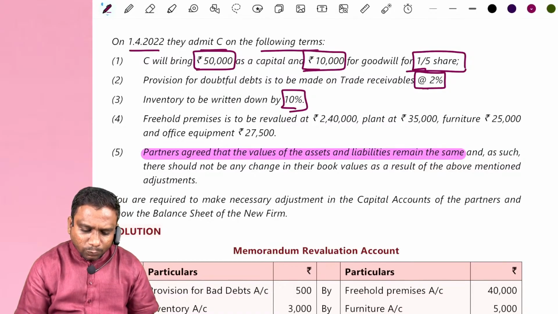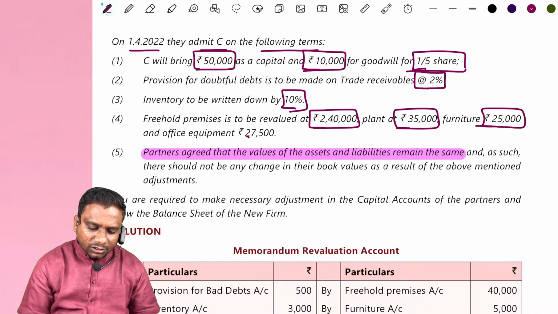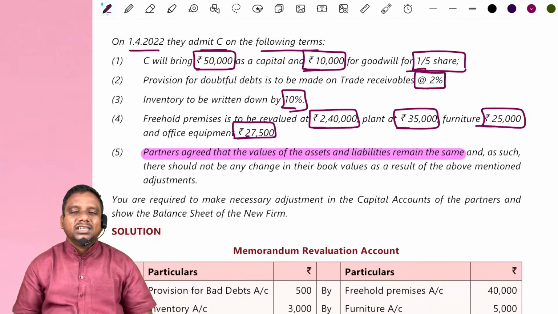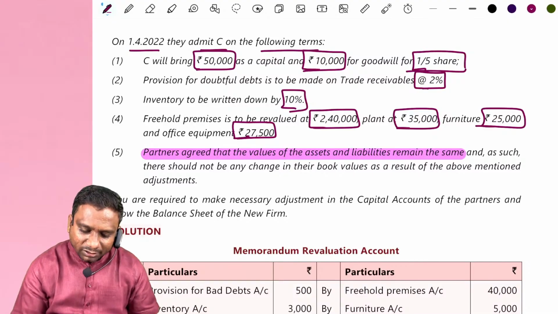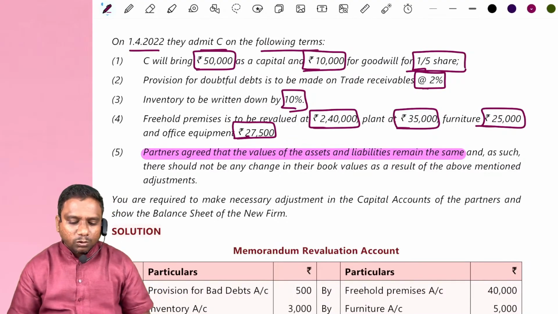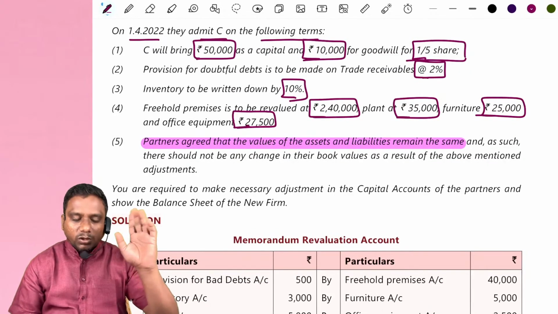Freehold premises is to be revalued at 2,40,000, plant at 35,000, furniture at 25,000, office equipment at 27,500. Almost all assets get changed. These are 4 assets, and inventory also changed. On trade receivables, we are providing for doubtful debts. Next, a very important point, the 5th point.